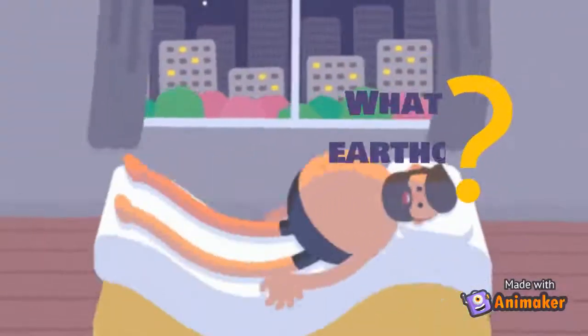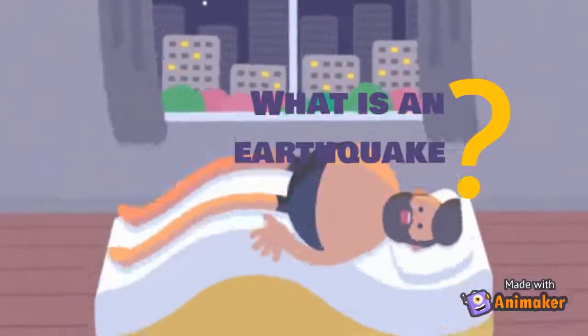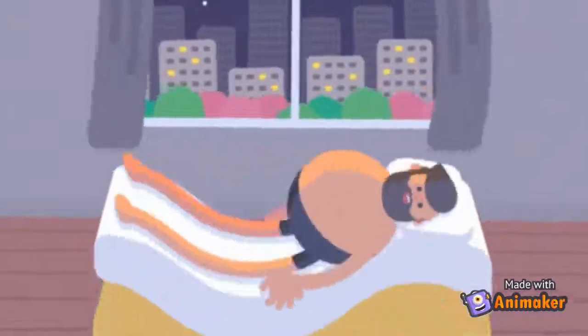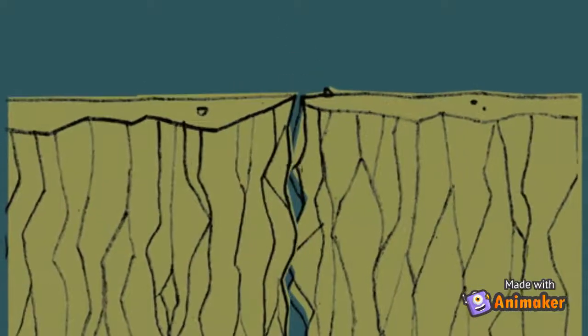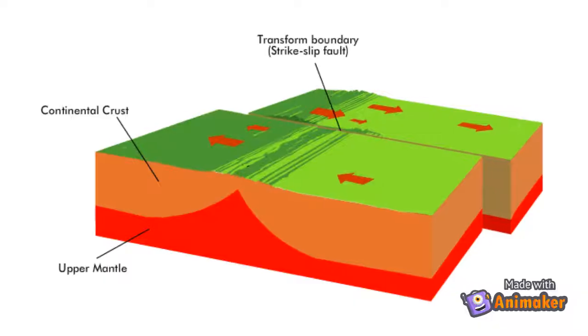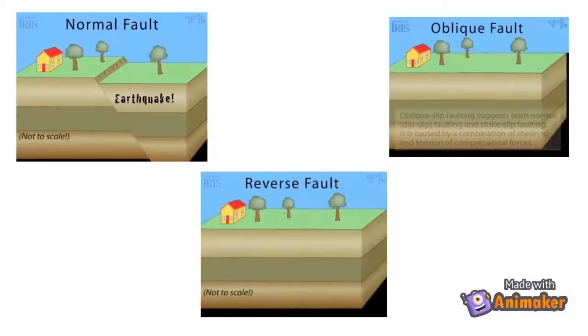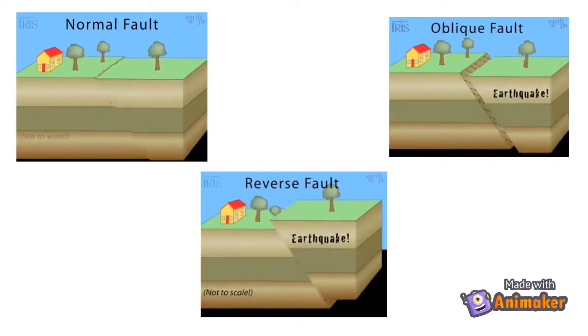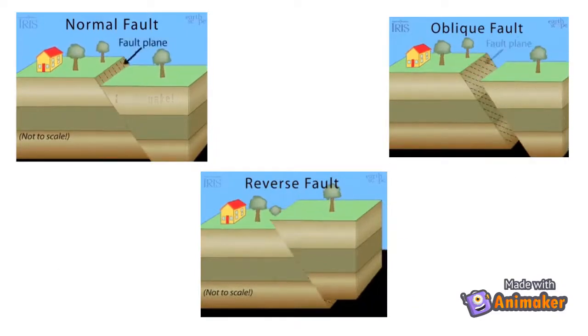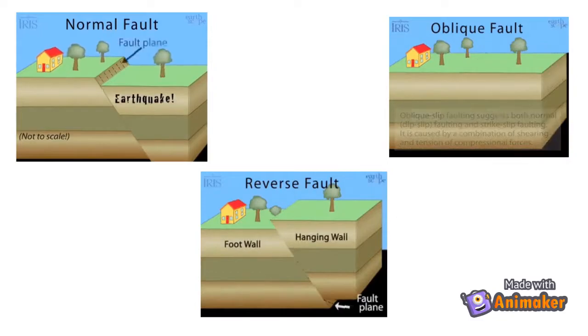Naturally, this might lead you to question, what even is an earthquake? Earthquakes occur where there is sudden movement along fault lines. A fault is a fracture between two large rock masses where slippage can occur. There are different types of fault lines that have different motions associated with them depending on how the rock slipped.